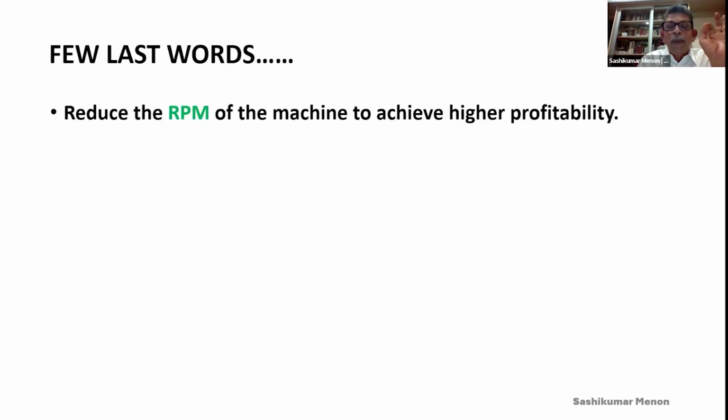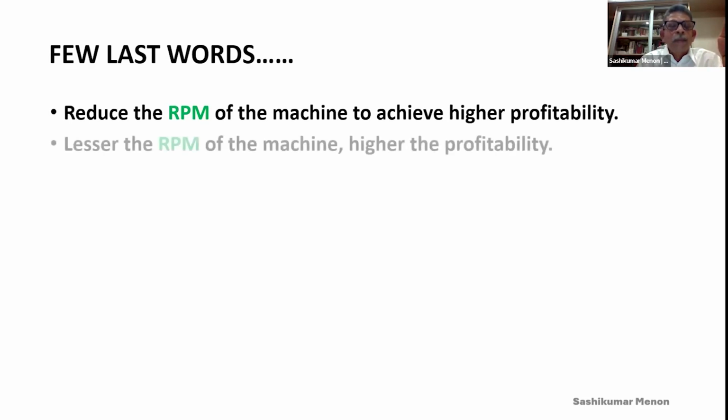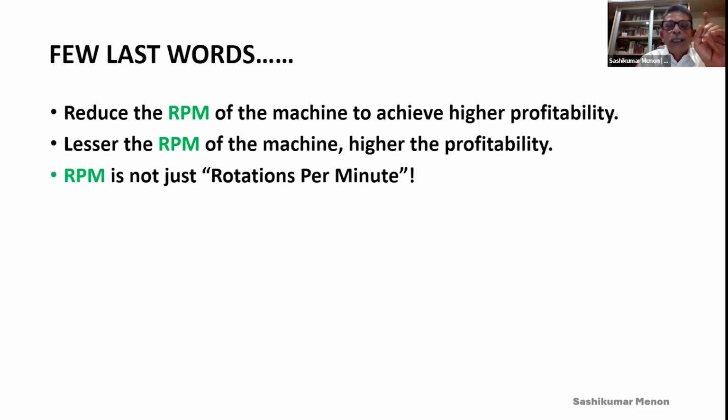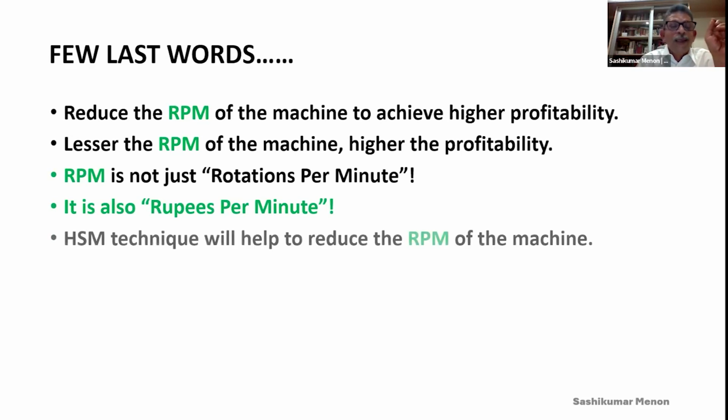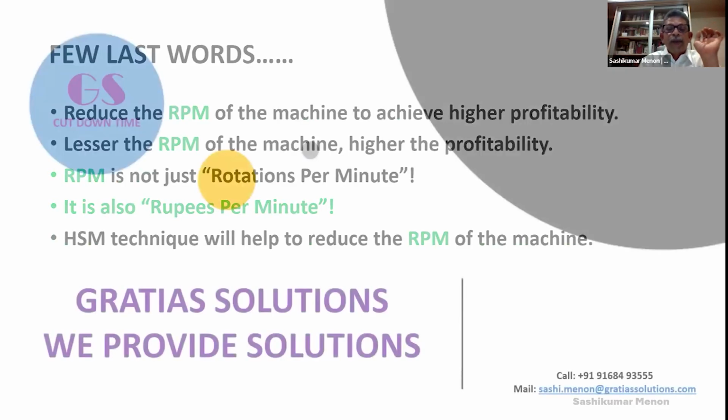I'm saying that you should reduce the RPM of the machine to achieve higher profitability. Now, all of you might be thinking, has this guy gone mad? We are talking about high-speed machining and he's saying to reduce RPM. The lesser the RPM of the machine, the higher the profitability. Are you confused? Probably. RPM is not just rotations per minute. It is also rupees per minute of the machine. HSM technique will help you to reduce the RPM of the machine. Thank you.